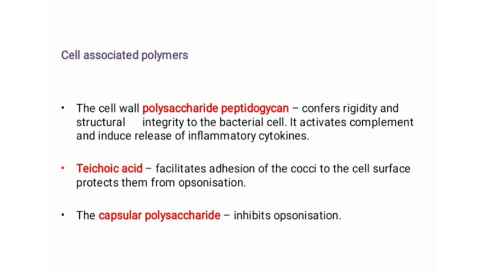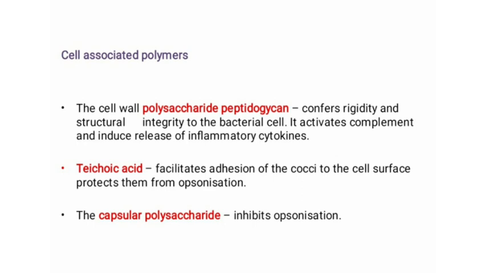These inflammatory cytokines cause inflammation in the infections. We already said that Staphylococcus aureus causes suppurative or inflammatory infections, right? So this peptidoglycan confers inflammation ability to the Staphylococcus aureus. Next one is teichoic acid.